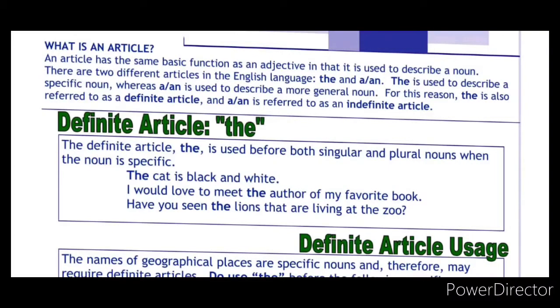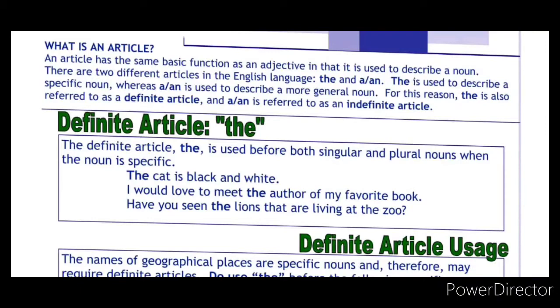See the examples given here. Look at the first example, children. The cat is black and white. We are mentioning the cat, a particular cat. Specifically, we are telling that the cat is black and white.